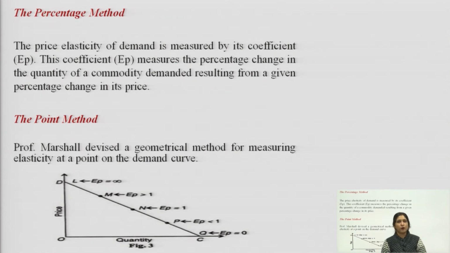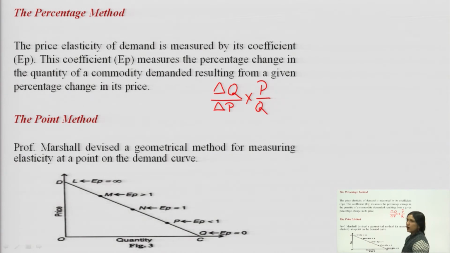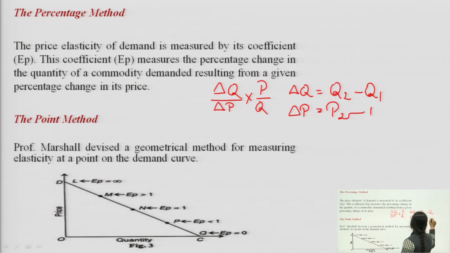and we calculate the EP with the help of a formula, and that formula is your delta Q upon delta P into P upon Q. Here delta Q will be your Q2 minus Q1 and delta P will be P2 minus P1.